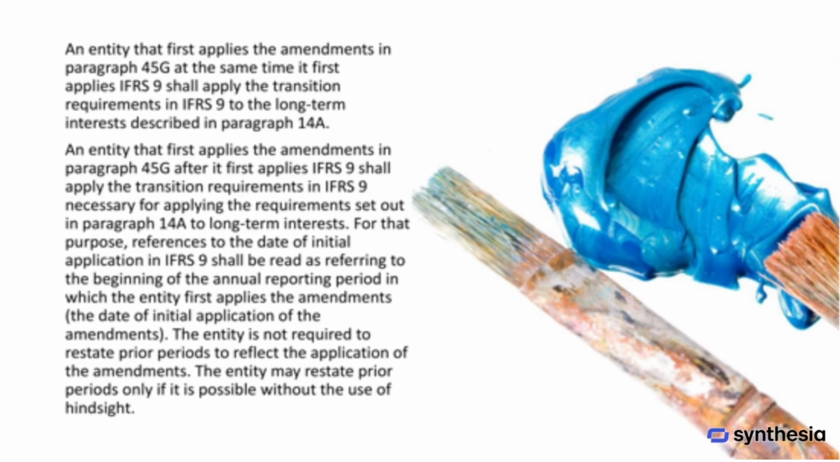When an entity applies the amendments in paragraph 45G at the same time as it first applies IFRS 9, it must follow IFRS 9's transition requirements for the long-term interest described in paragraph 14A. If the entity applies the amendments in paragraph 45G after it has already applied IFRS 9, then it must apply the necessary IFRS 9 transition requirements for those long-term interests. In doing so, any references to the date of initial application in IFRS 9 should be understood as the start of the reporting period when the entity first applies these amendments. The entity is not required to restate previous periods to reflect these changes. However, it may restate prior periods if it can do so without using hindsight.